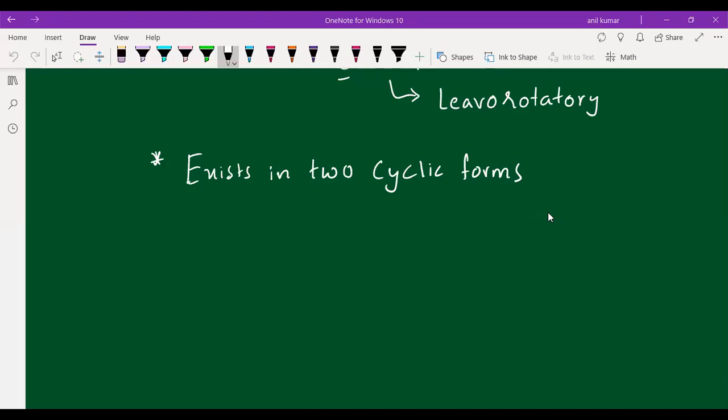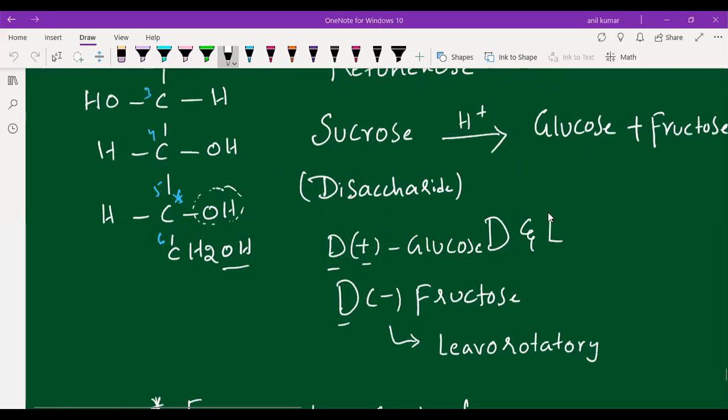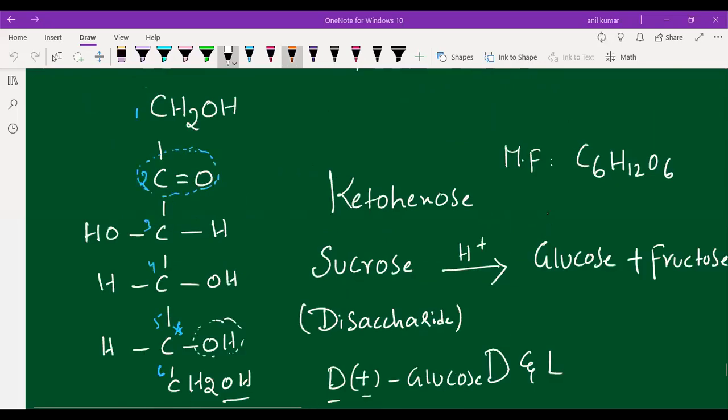In glucose, you can see the formation of hemiacetal at C1 and C5 positions. That means the C1 carbon aldehyde group is reacting with the C5 carbon OH group, and we are going to get hemiacetal, students. But in fructose, the second carbon as well as the fifth carbon will react, and we are going to get the two cyclic structures.